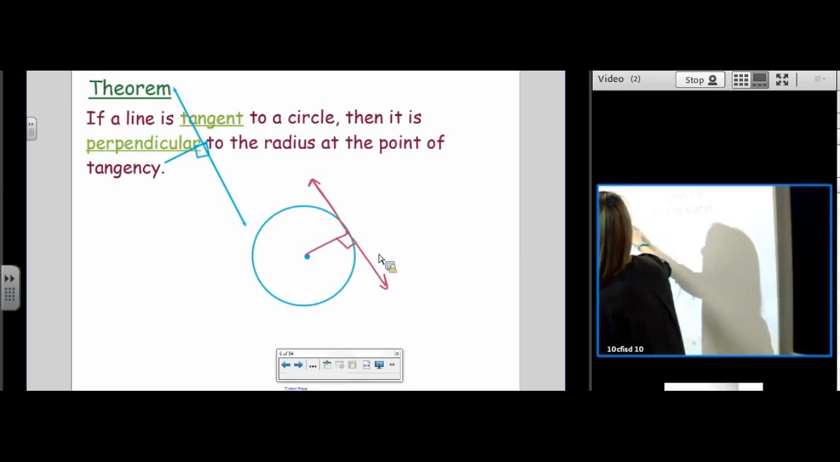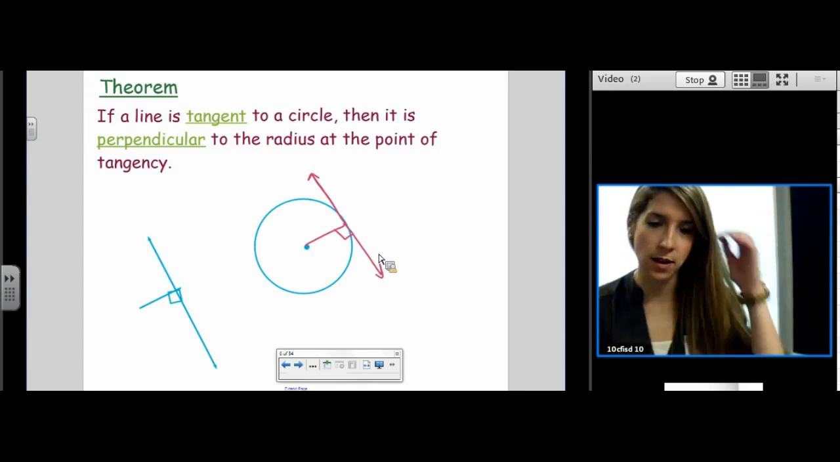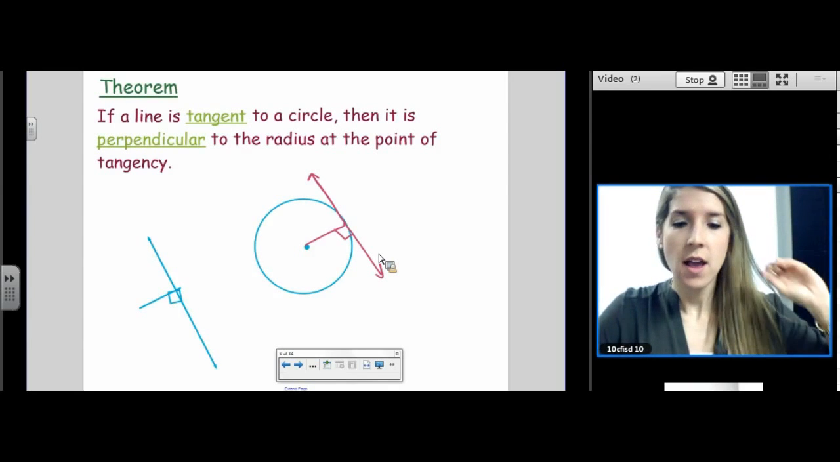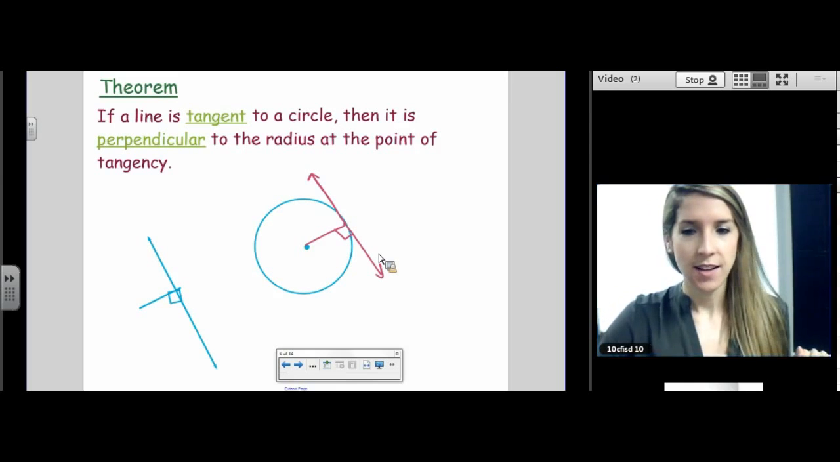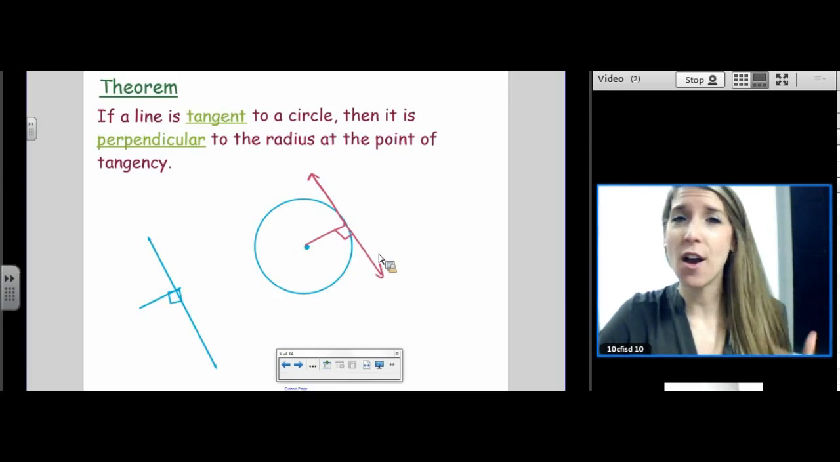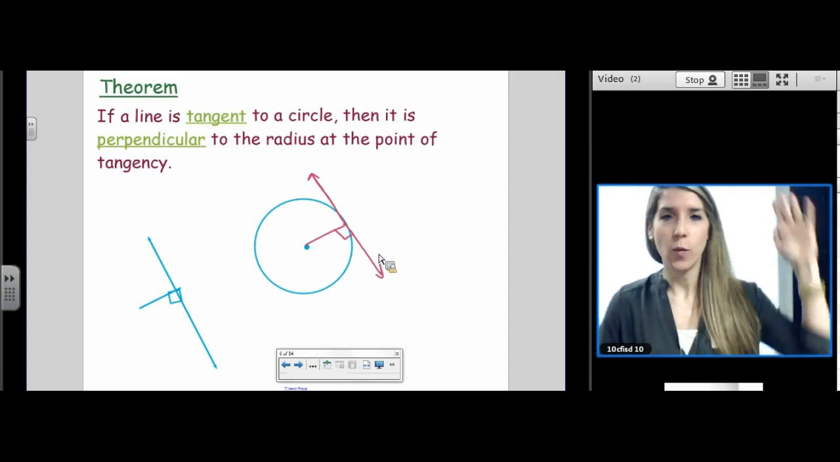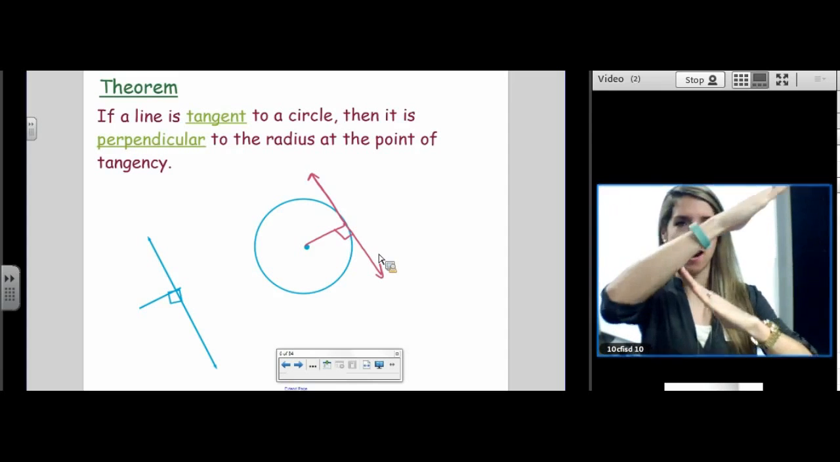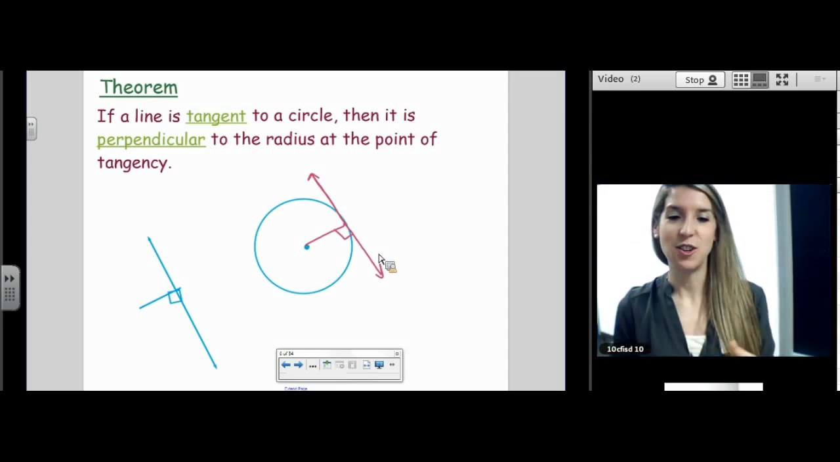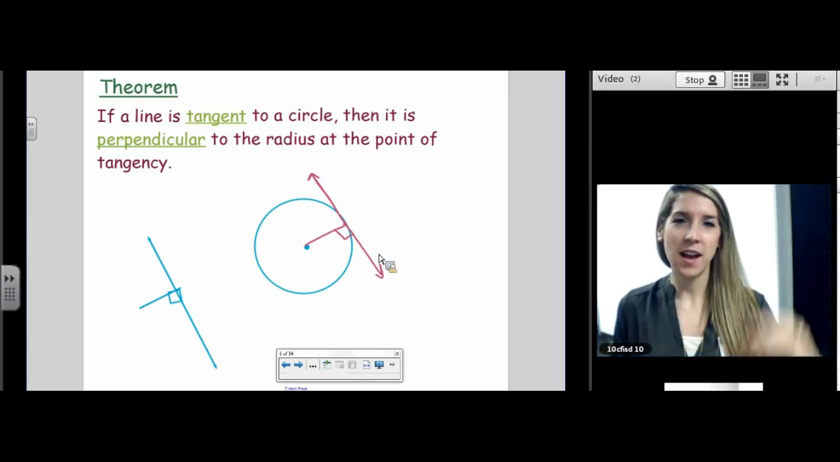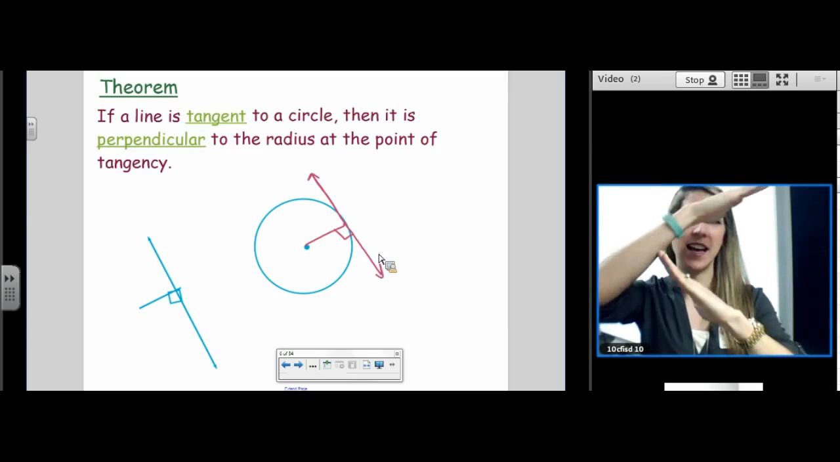If a line is tangent to a circle, then it is perpendicular to the radius at the point of tangency. It's not just perpendicular to any old chord, it's perpendicular to the radius. It's really corny, but what I say over and over again, and it gets students to remember it, is: when a radius meets a tangent line, you get a right angle. You just say it over and over and over again, and then you'll never forget this theorem.